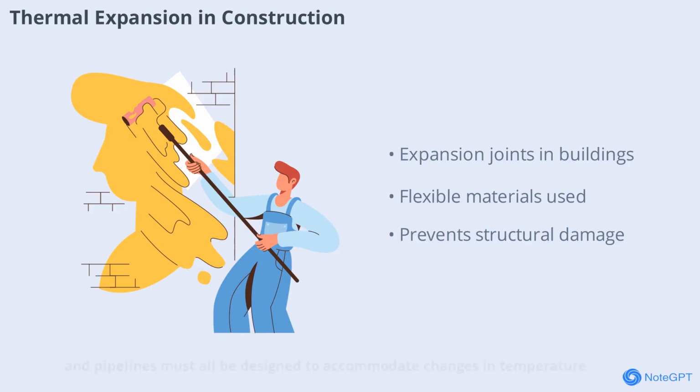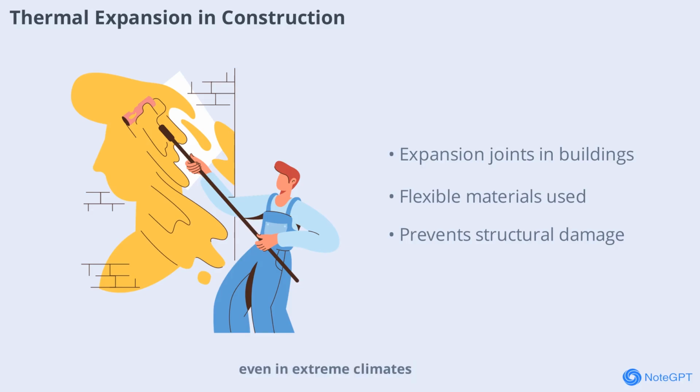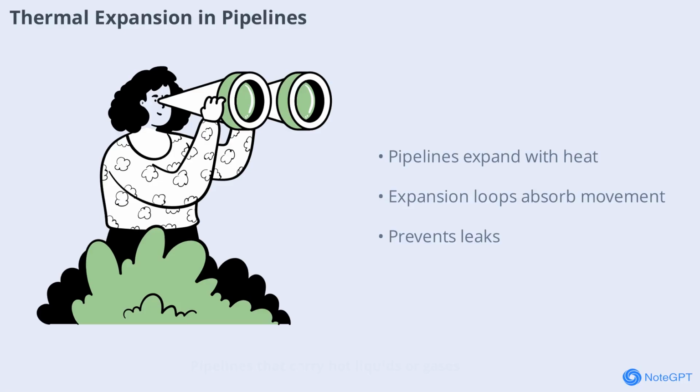In construction, thermal expansion is a key consideration. Buildings, bridges, and pipelines must all be designed to accommodate changes in temperature. Expansion joints, flexible materials, and careful planning help prevent damage caused by expansion and contraction. By understanding how materials respond to heat, engineers can create structures that are both safe and durable, even in extreme climates.